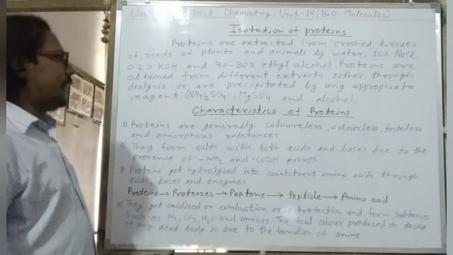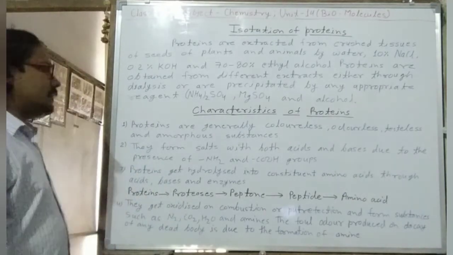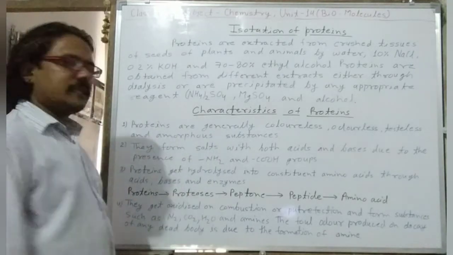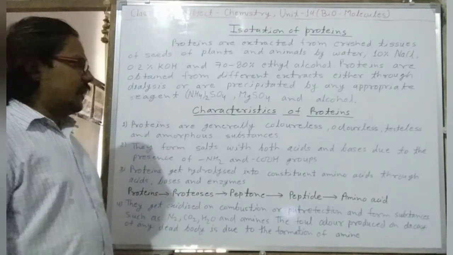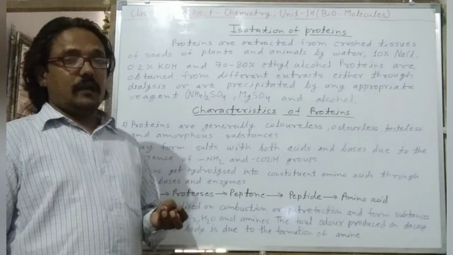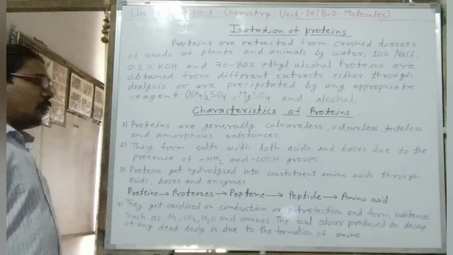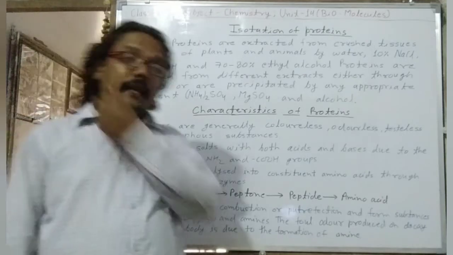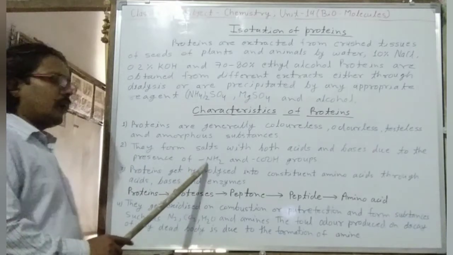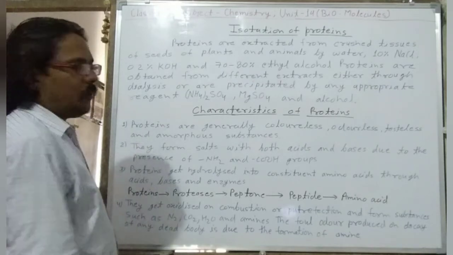Then I am going to take the characteristics of protein. Proteins are generally colorless, odorless, tasteless, amorphous solids. Proteins can form salts with acids and bases both, due to the presence of the -NH2 and -COOH groups, that means an acid and a base group both.